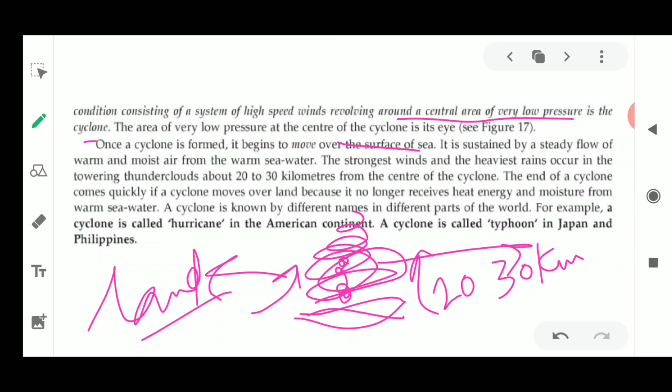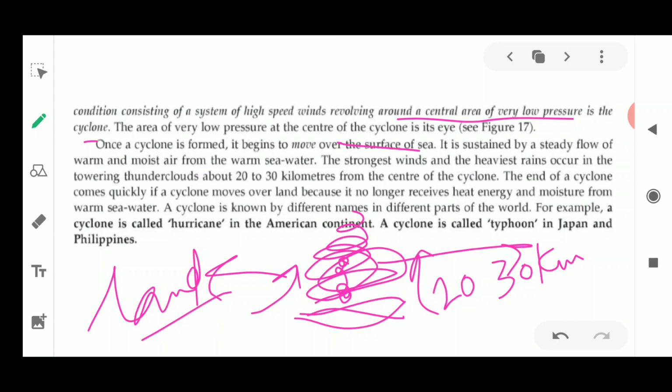Now if it is coming inside a sea, it is coming from the sea, but once it is reaching towards the land, its speed decreases. But still it is very much destructive, as it is causing lots of death, and the population of the plants, animals, and the human beings are greatly affected by these cyclones. So the cyclone is known by different names in the world.